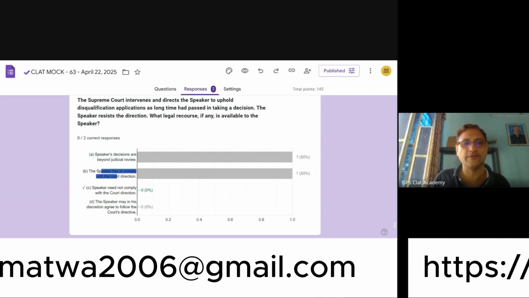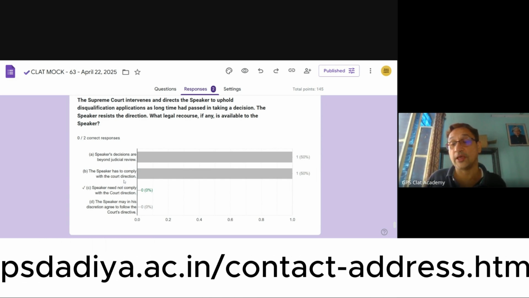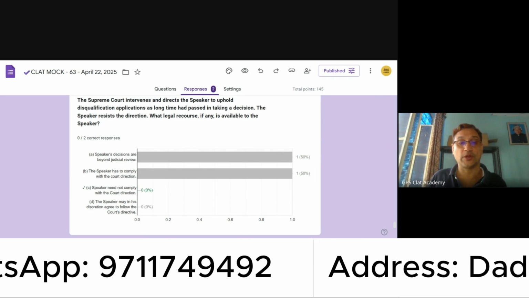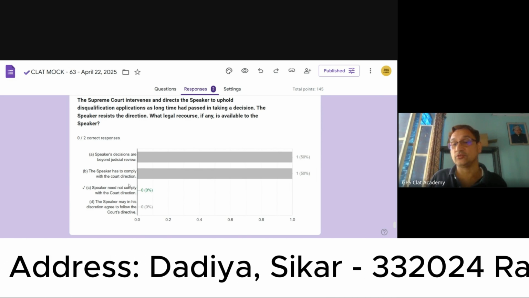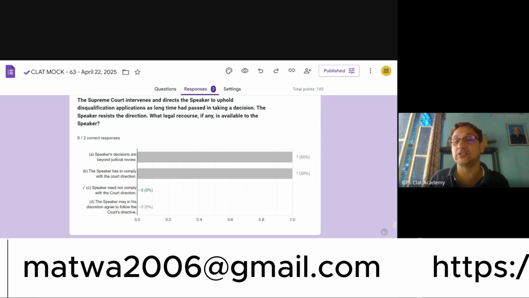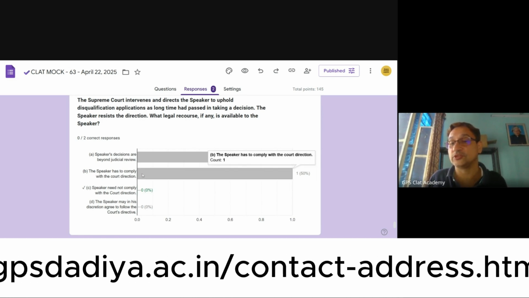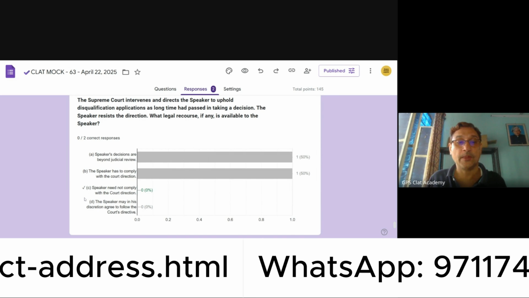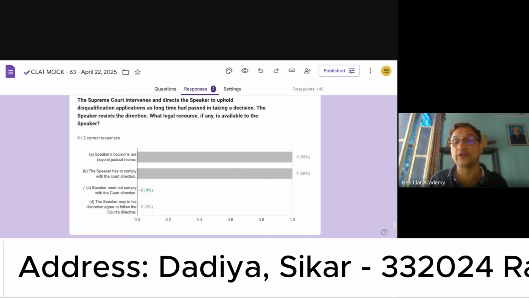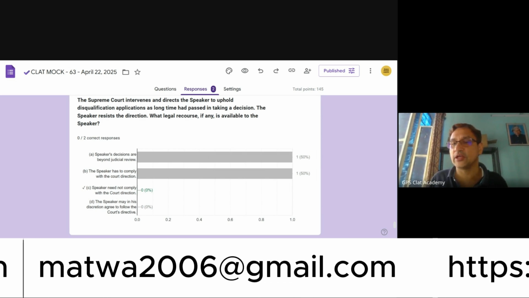Speaker has to comply with the court direction, depending on what the court direction is. Suppose the court direction concerns the manner in which the Speaker has to decide. So he need not comply with that court direction because that is beyond the pale of judicial review. Speaker need not comply with the court direction. Yes, he need not comply, but what is the recourse? Can he just pretend as if the court direction does not exist?